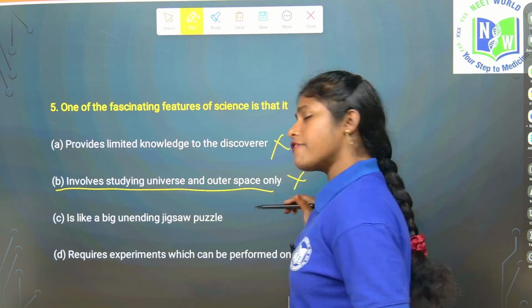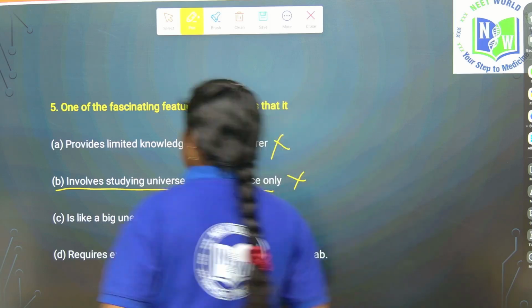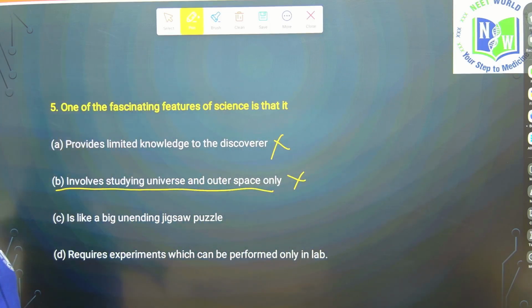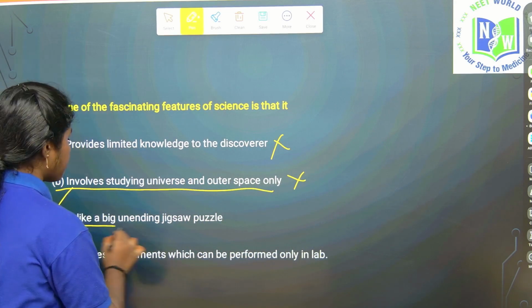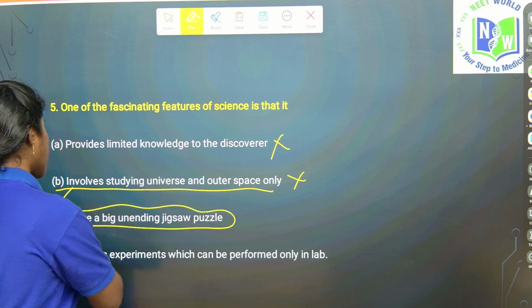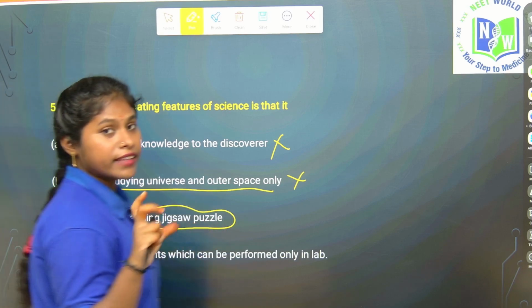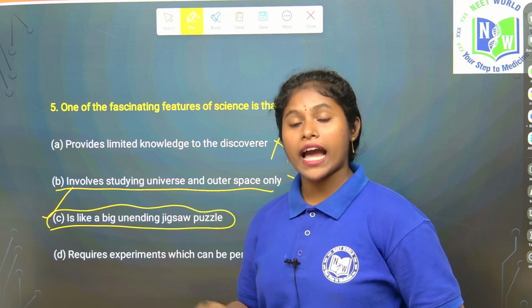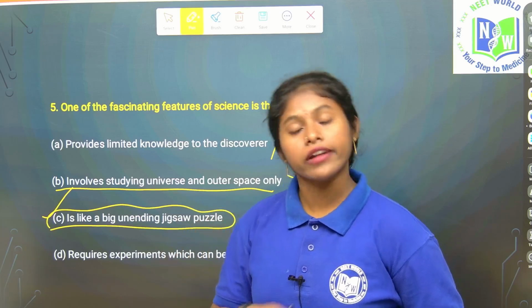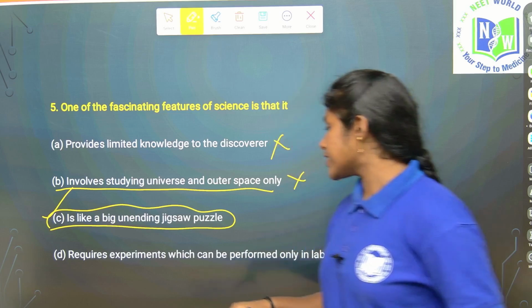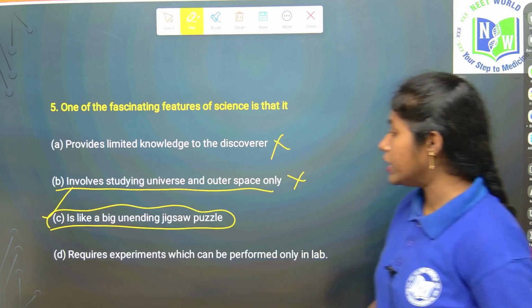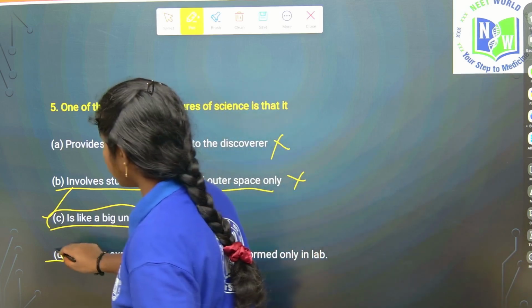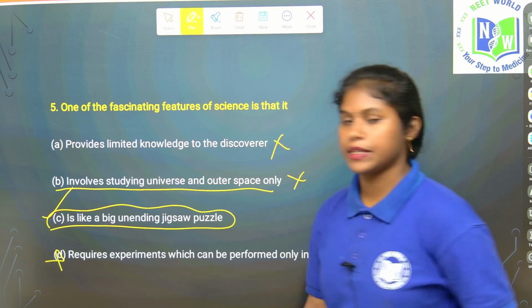To know about everything is science. So it's like a big unending zigzag puzzle. Of course it is the right statement. If the puzzle had an end, but it is not like that to know about the universe. Each and everything we don't know. We know up to some level, but not fully. Requires experiments which can be performed only in a lab, that is also a wrong answer. The right answer is C.